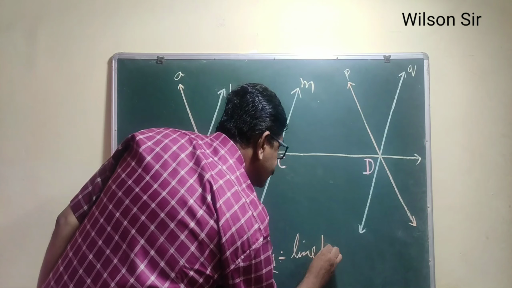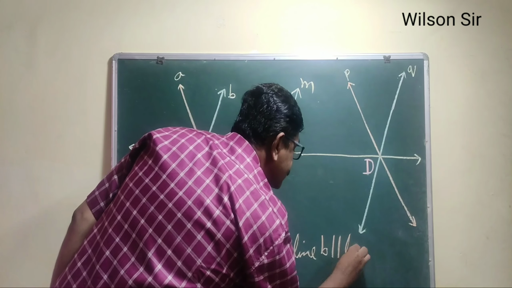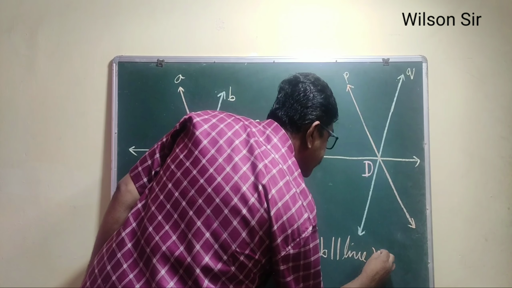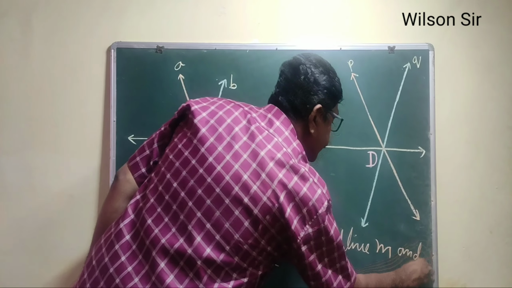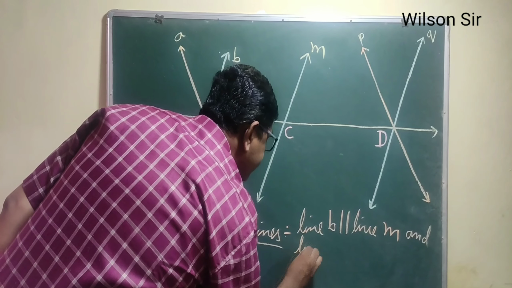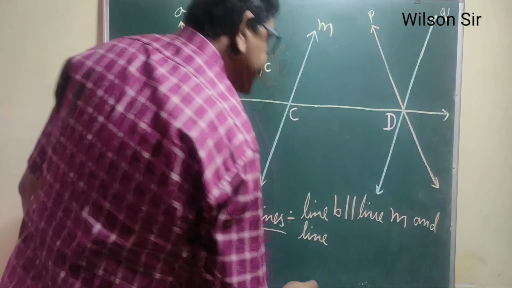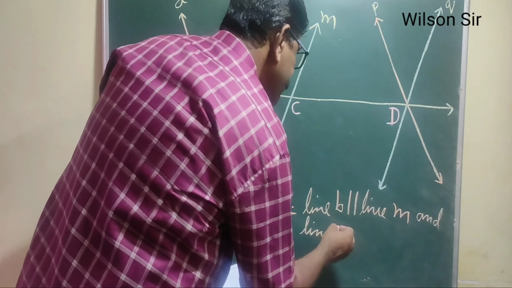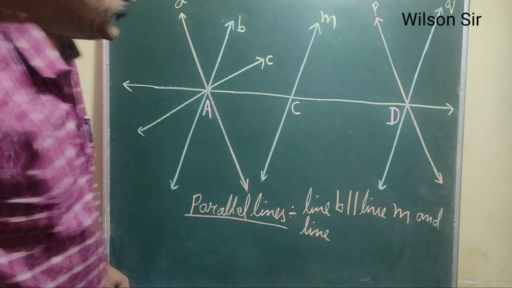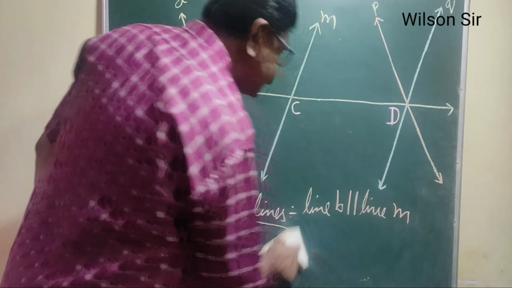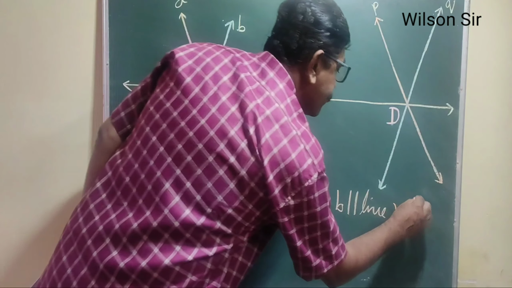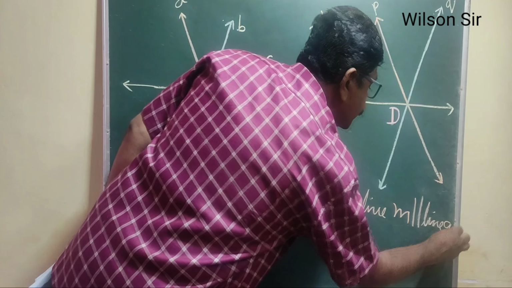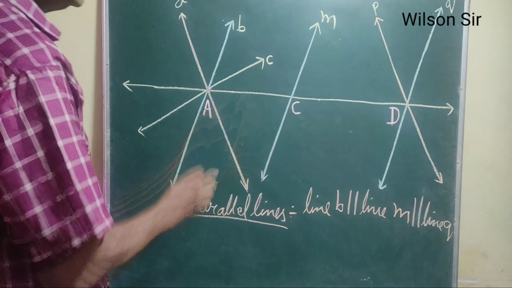Line B is parallel to line M, and parallel to line Q.